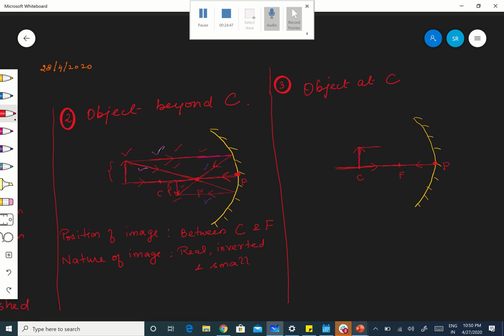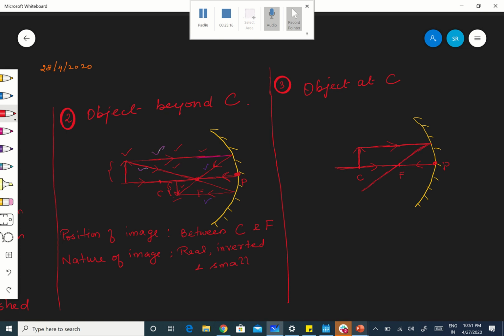Parallel to the principal axis. Okay, and after reflection it passes through the focus. Passes through the focus. You should not draw it thick. Use a sharp pencil only, then you will get a proper diagram.